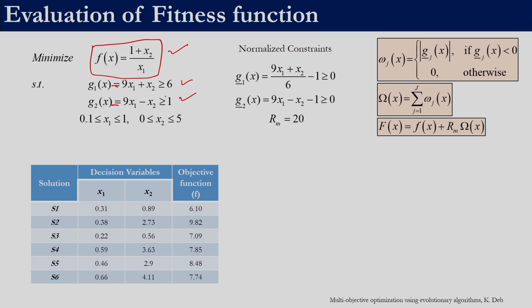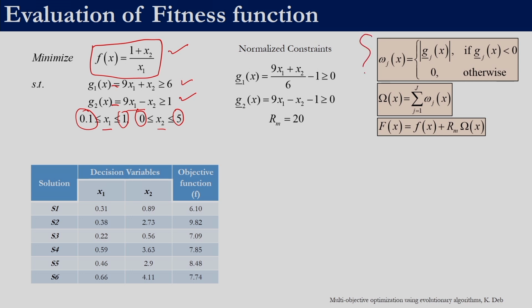These are not equality constraints. If it had been an equality constraint and since this is linear, we could have used it to eliminate a variable. So right now we cannot do that. The two decision variables x1 and x2 have their own bounds. So x1 has to be between 0.1 and 1 and x2 has to be between 0 and 5.